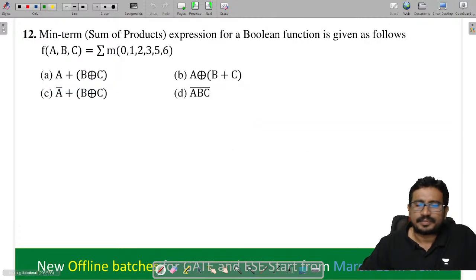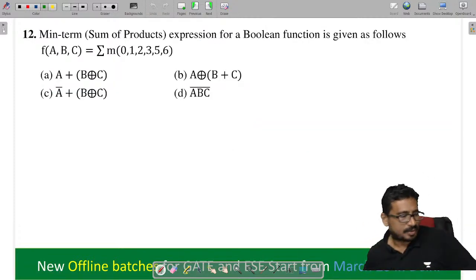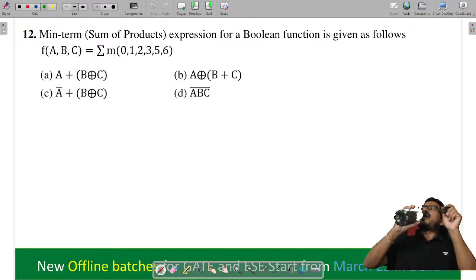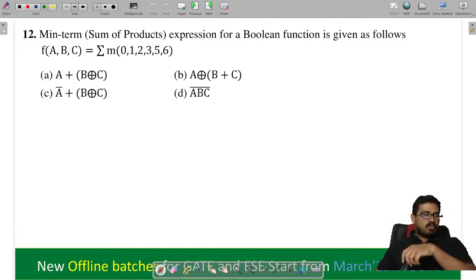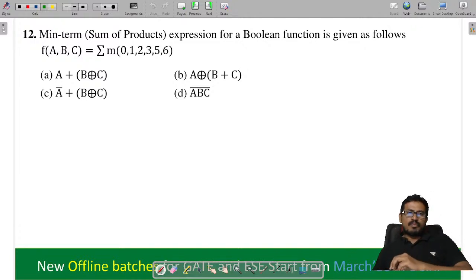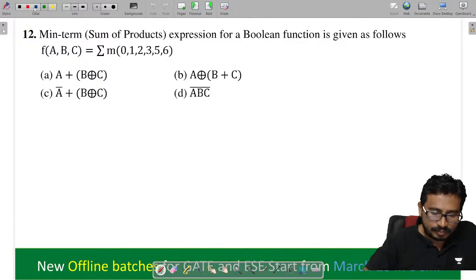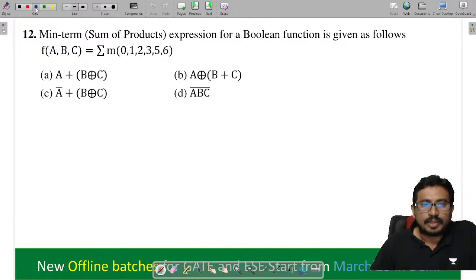Right. Next one. Take the next problem. The min terms are given, and they are asking to find the minimized form.